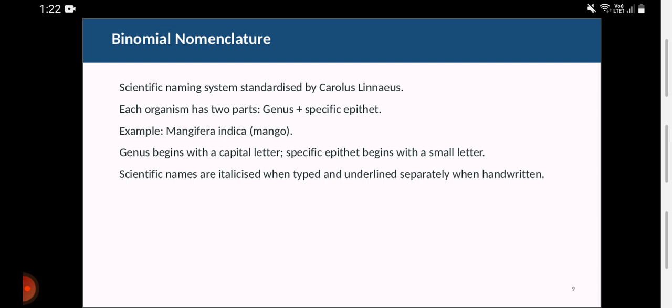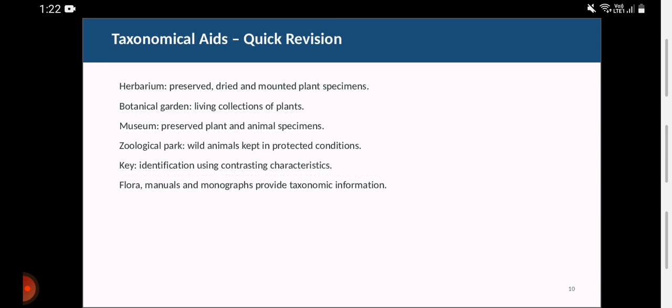Scientific names are italicized when typed and underlined separately when handwritten. You can't write in italics, right? Someone has very good handwriting and someone has bad handwriting, so writing in italics is not possible for all of us, right? So taxonomical aids are there.